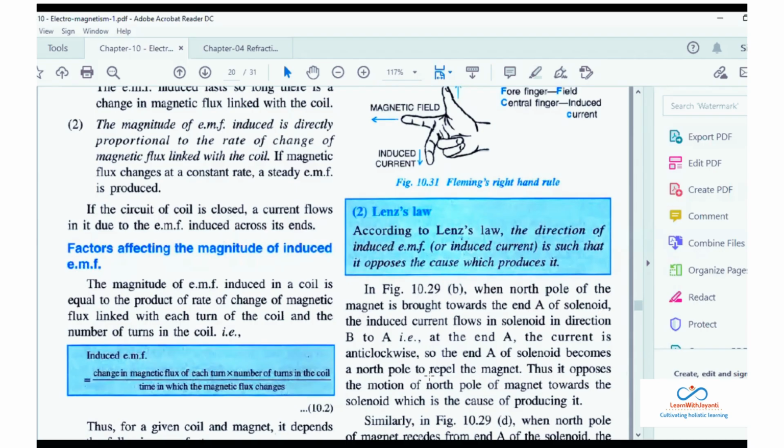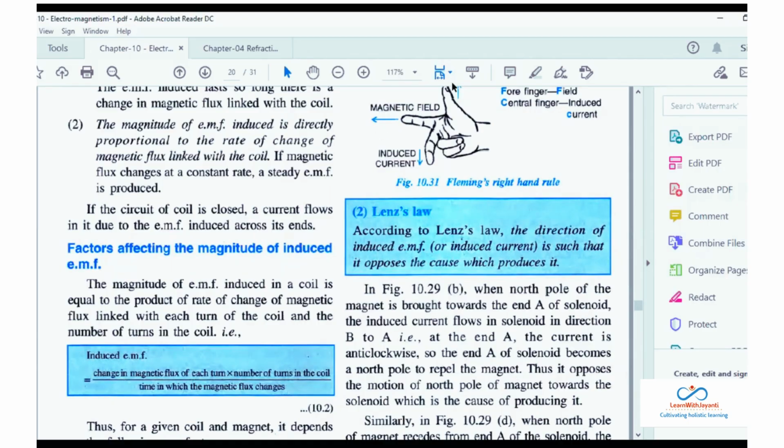If you remember, we studied that when the pole is north pole, the current becomes anti-clockwise, and when it is south pole, the current becomes clockwise. You remember, the current is anti-clockwise, so the end A of the solenoid becomes the north pole to repel the magnet. It is trying to oppose it. See, if it becomes south pole, what will happen? It will try to attract the magnet. That is not possible, right?